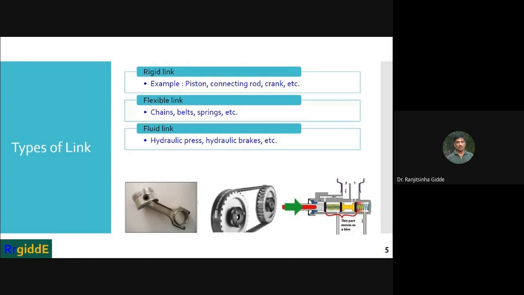A question may be asked in an MCQ like this: dash dash dash is a rigid link. Options will be A piston, B chains, C hydraulic press, and D none of these. So what is the correct answer? The piston is the correct answer. So you should know the correct answer.